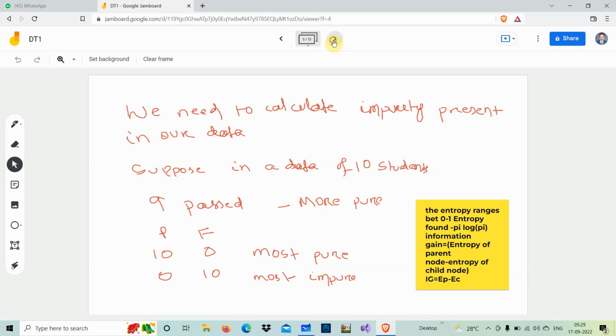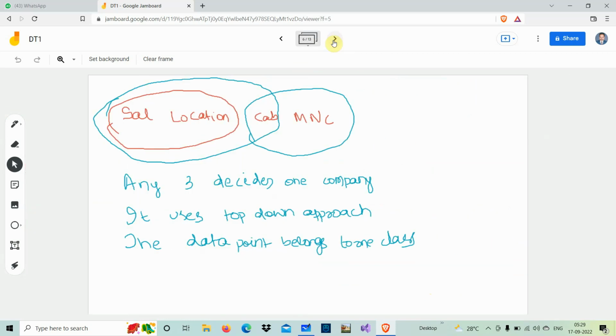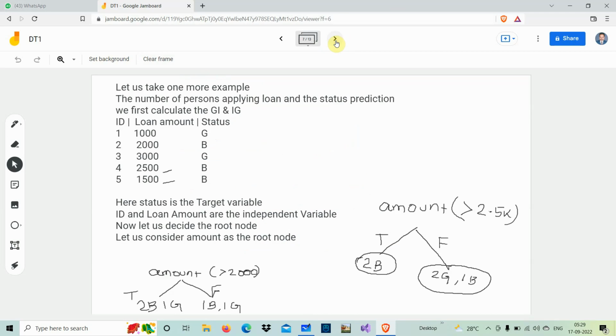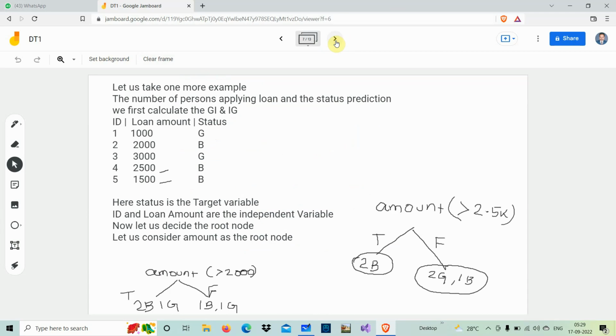Now till now we are studying the theory. Now you see, we can predict based on any three nodes or any three decisions, like the salary, location, cab, or cab, MNC, or location, cab, MNC, like that. And it uses the top-down approach, and the data point belongs to one class. Clear? Now next slide, let us see one more example.